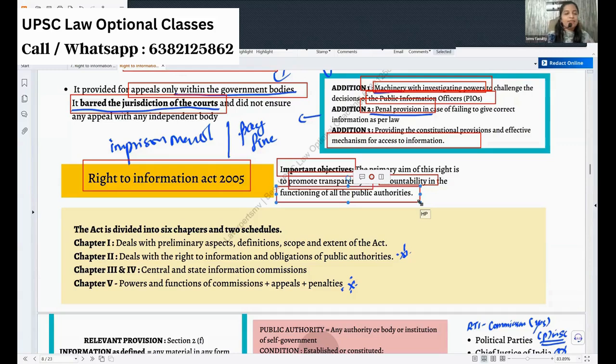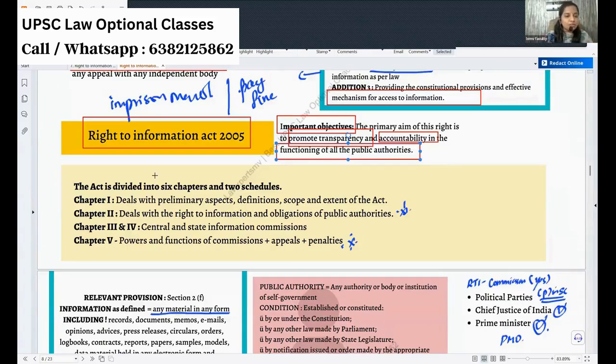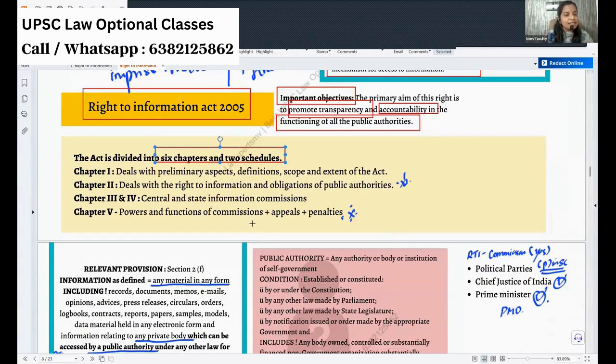Next, you have 6 chapters and 2 schedules under this act. Your first chapter deals with the basic things like the name of the act, the preliminary part, and then it gives the definitions. We have an important definition: what is the definition of information? We'll do that as well. And then what is the scope and extent of the act? Yes, today it applies even to Jammu and Kashmir. You all very well know about that. We had the reorganization act and all. So it applies to Jammu and Kashmir as well.